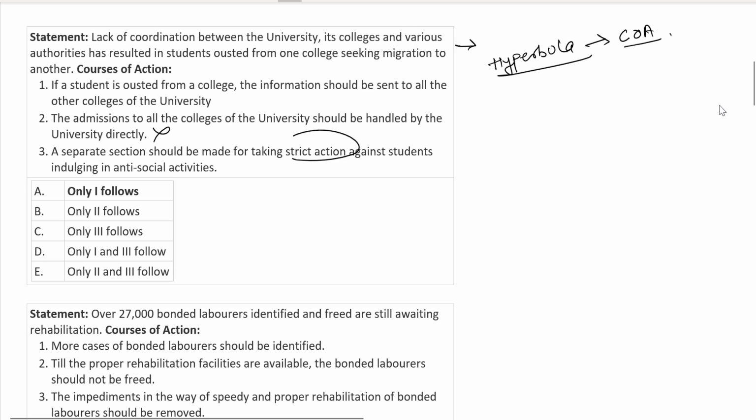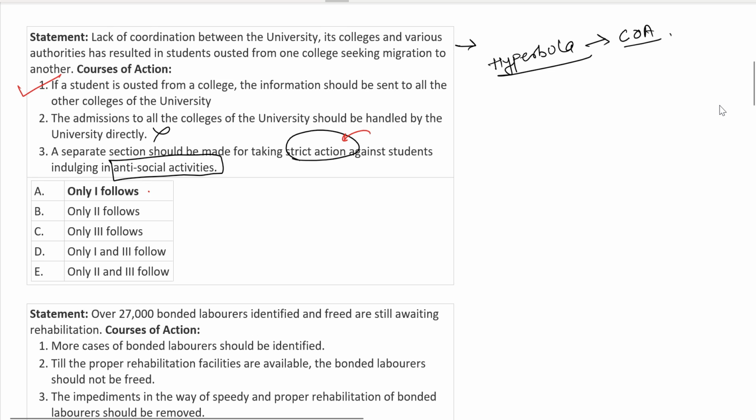Strict action against students indulging in antisocial activities. Number 1, the main statement doesn't really talk about any antisocial activities. Also, taking strict action against students is again an extreme course of action, which will not be followed absolutely. So by default your answer will be option number 1. So only one follows. Fair enough.